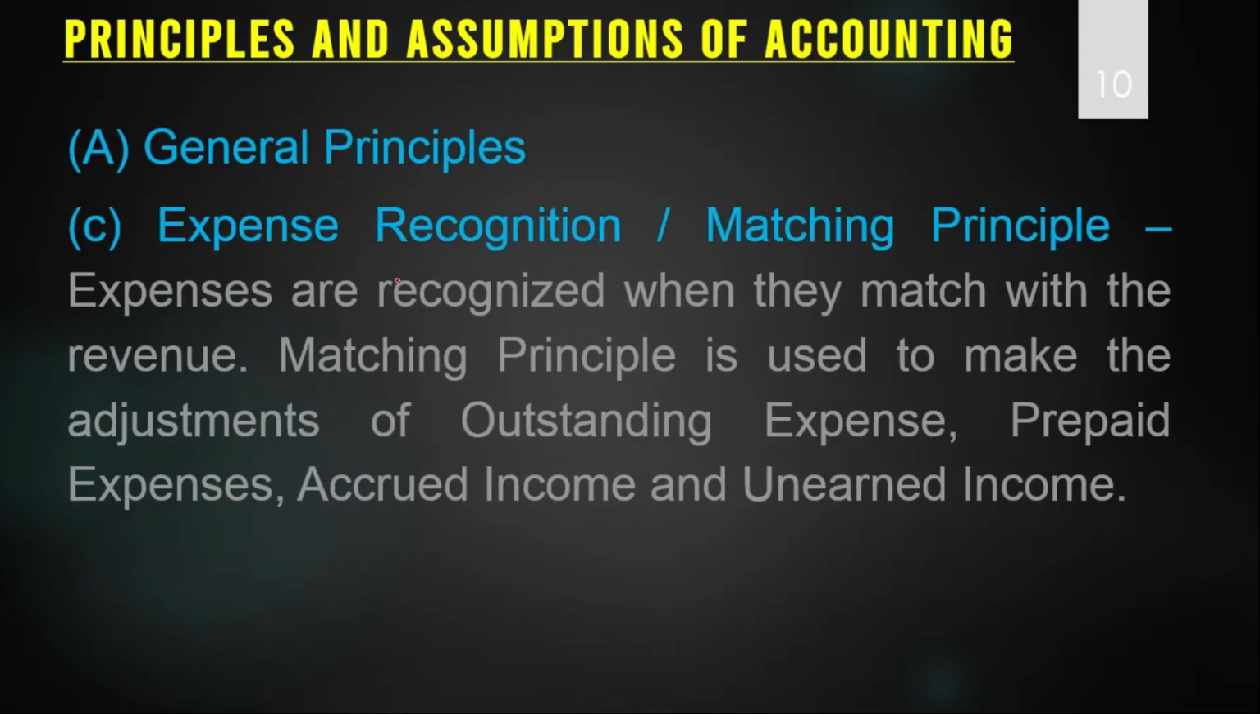The next is the expense recognition. It is also called the matching principle. According to this principle, expenses are recognized when they match with the revenue. So we take one period, and for that accounting period, we should see whether the expenses are matching to the revenue of that period or not. The matching principle is used to make the adjustments of outstanding expenses, prepaid expenses, accrued income and unearned income. These are the four adjustments that are made because of the matching principle or expense recognition principle.